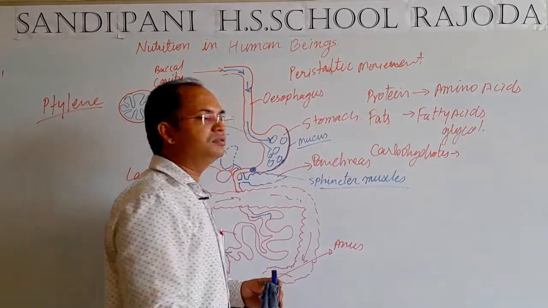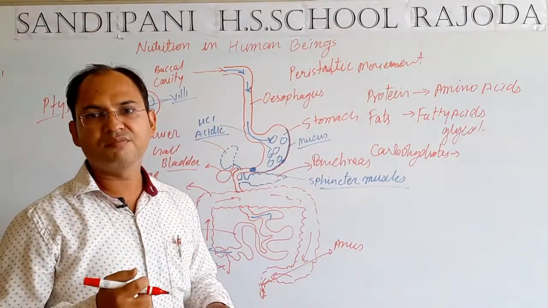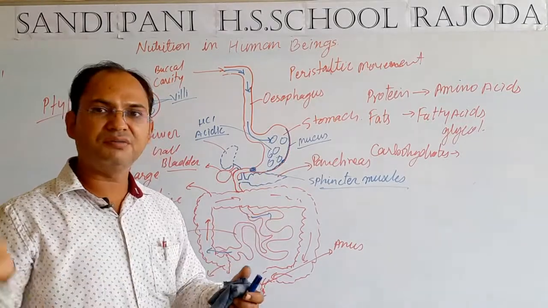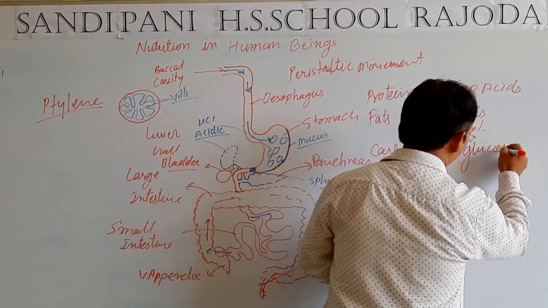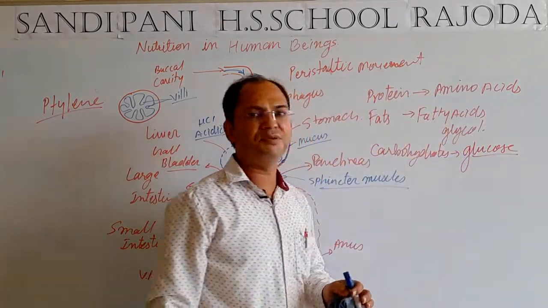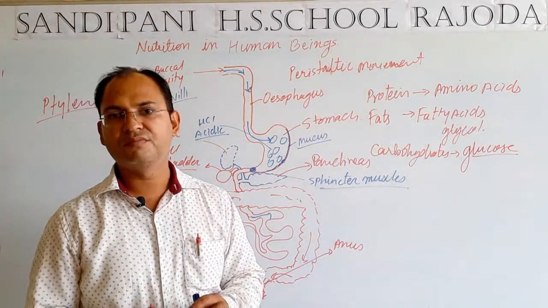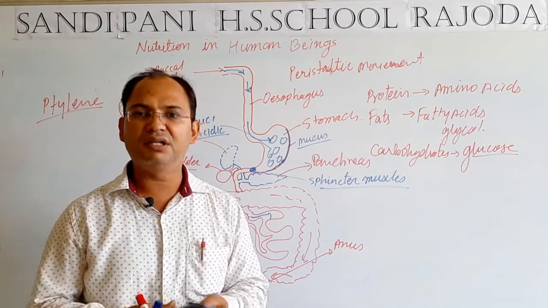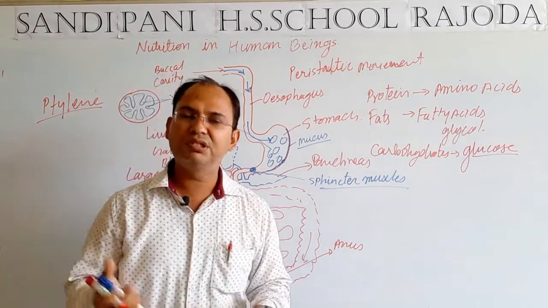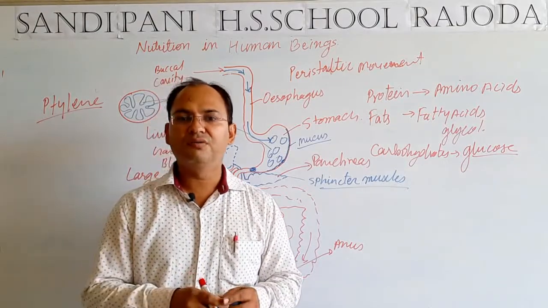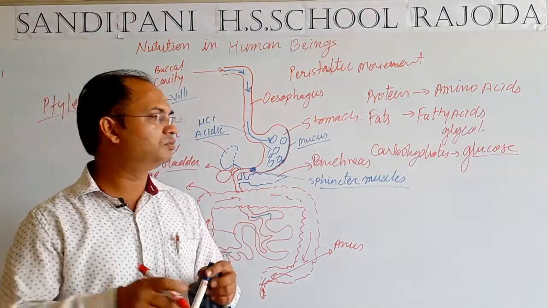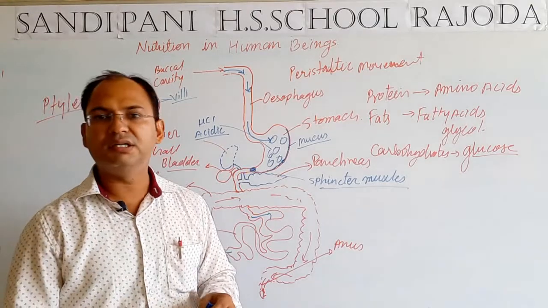Carbohydrates, which are the main sources of our energy, before absorption get converted into glucose. Glucose readily provides energy to our body. That is why whenever someone falls ill, glucose is given intravenously, so they can recover very fast because glucose can provide energy directly.